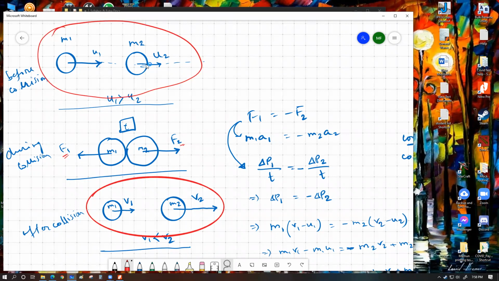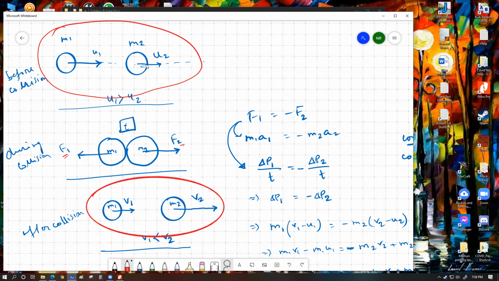It is possible that objects after collision can go in two different directions, which is a very common case for coplanar collisions that we use in a lot of different indoor sports. We use it in carom, we use it in pool or snooker. We can shoot a ball on a surface, and after they collide, they can have the two objects going in two different directions unless you're actually playing a stop shot or a rolling forward shot. For those of you who know what these things are, you know what I'm talking about. For those who don't know, don't bother. These are not very important examples.